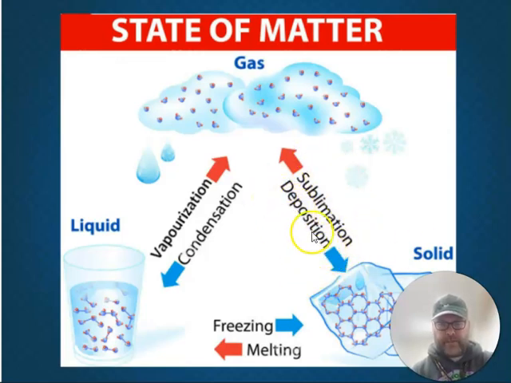I'm going to change deposition to desublimation. I'm going to change vaporization to evaporation, because that's kind of what we're going to call that. And I'm going to talk about some things. I like these little red arrows and blue arrows. I think I'm going to copy that today when I'm doing it on the board, because this means you're adding heat and this means you're taking heat away. And that is something that is extremely important for us to understand.